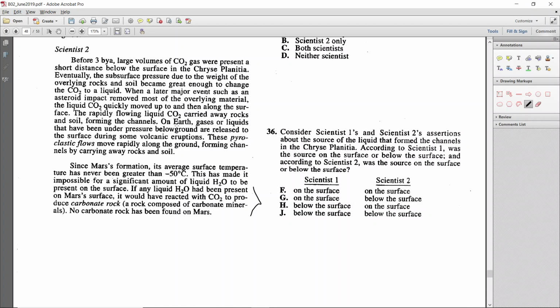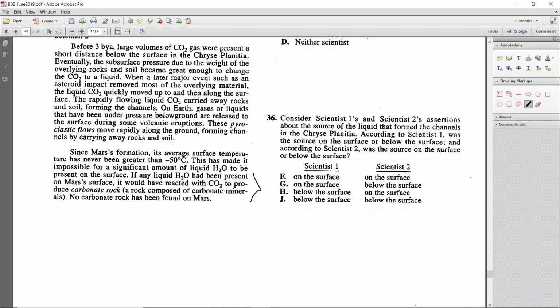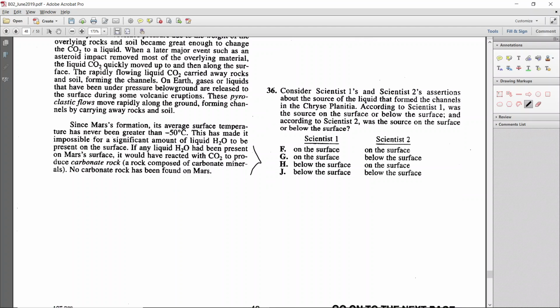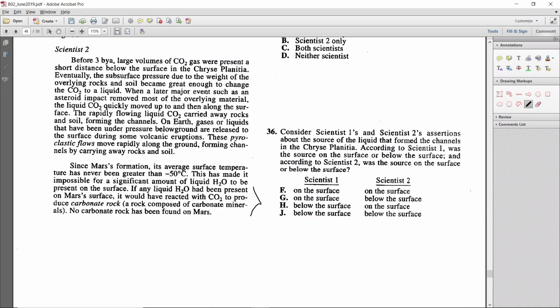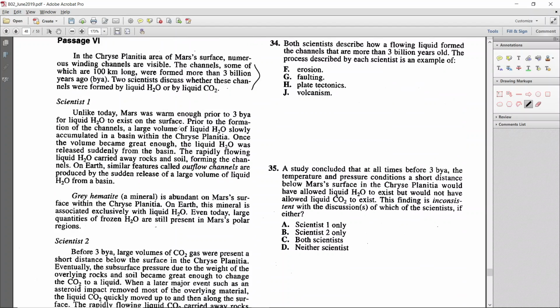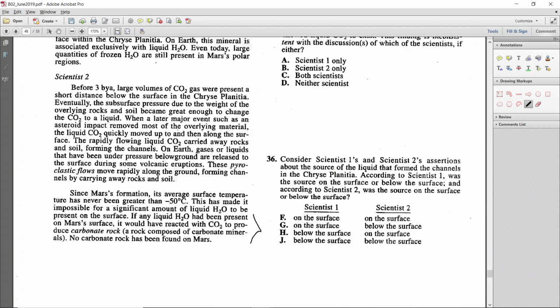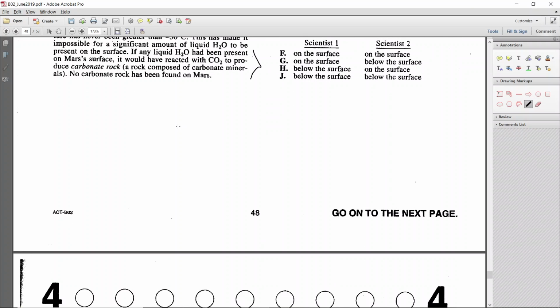The CO2 carried rocks on Earth. Gases or liquids that have been under pressure are released to the surface. These pyroclastic flows move rapidly along the ground, forming channels. Since Mars's formation, its surface temperature has been very low. This has made it impossible for a significant amount of liquid H2O to be present. If any liquid H2O had been present, it would have reacted with CO2 to produce carbonate rock. No carbonate rock has been found on Mars. Well, that's all that scientist 2 says. So scientist 2 does not contradict what we know.